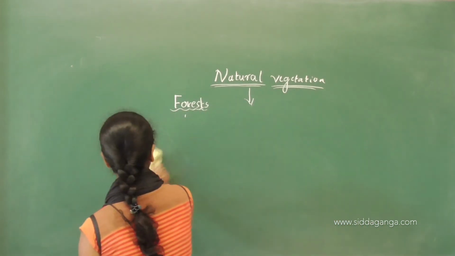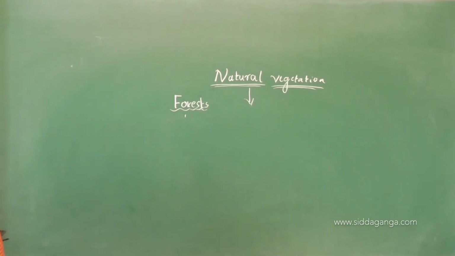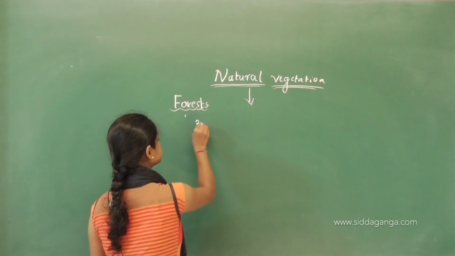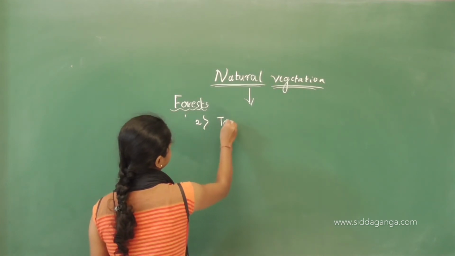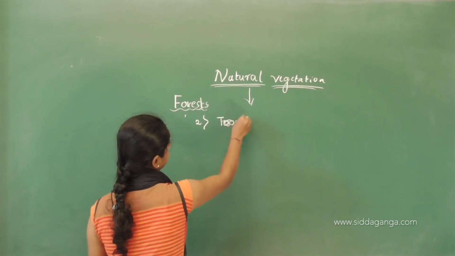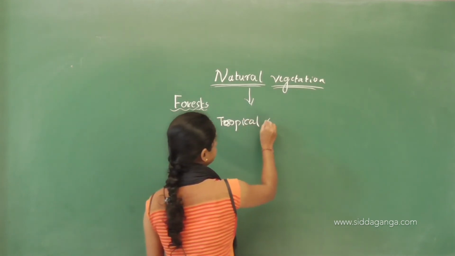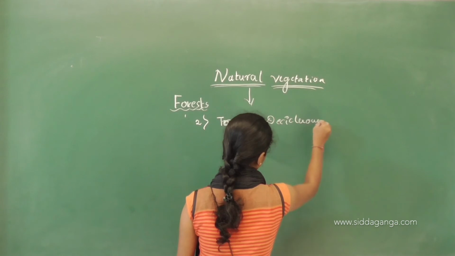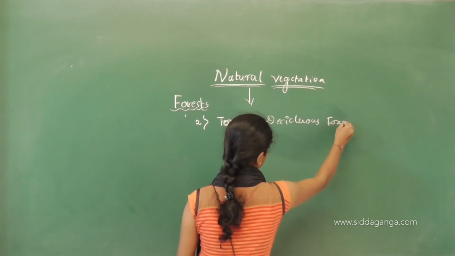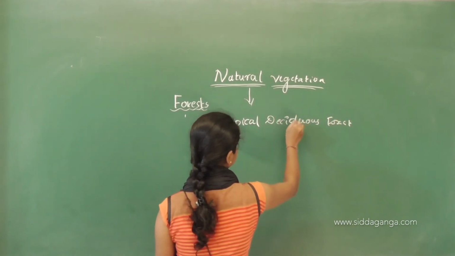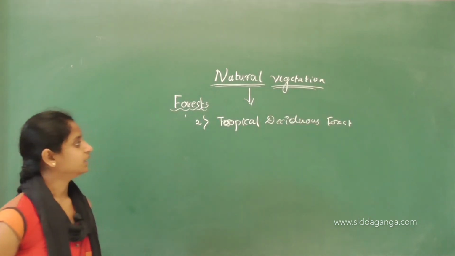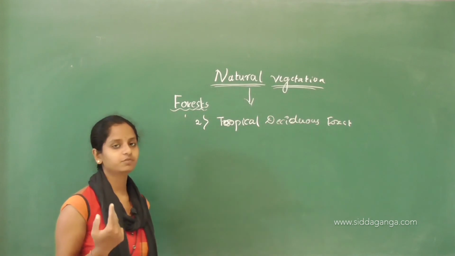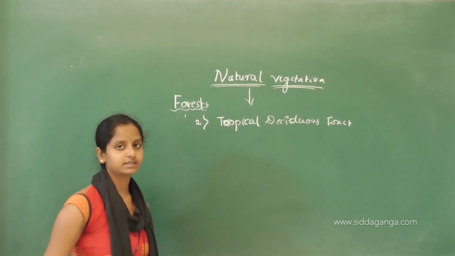Okay, children, now we are going to see the second type, that is the tropical deciduous forest. Deciduous. Okay. Now we can see the tropical deciduous forest. This is the second type of forest in the tropic forests.